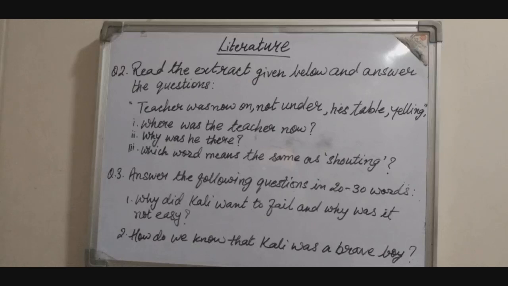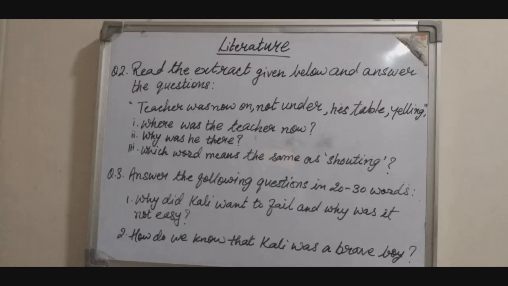But why was it not easy? It was not easy for him because his work quality was too good. He was an intelligent and a hardworking boy. So even if he tried to present his work in a bad way, it was still better than the other children in the class and therefore he was always appreciated by the teacher.